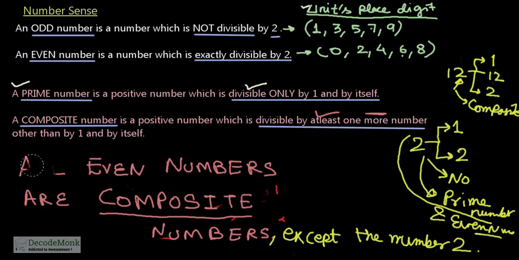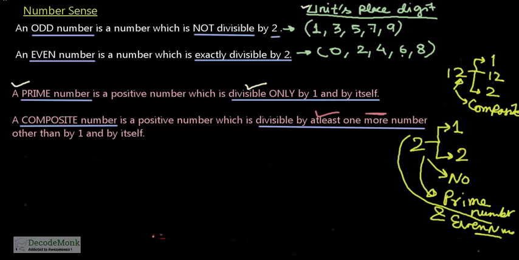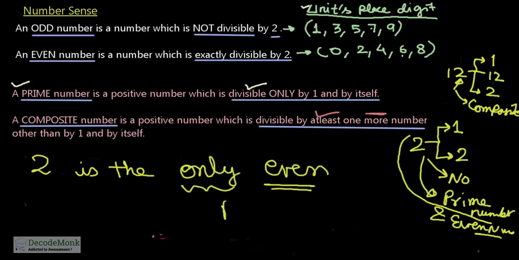Or let me write this down in a better way, so that you remember it and print it in your mind perfectly. 2 is the only even prime number. There are no even numbers which are prime other than 2.